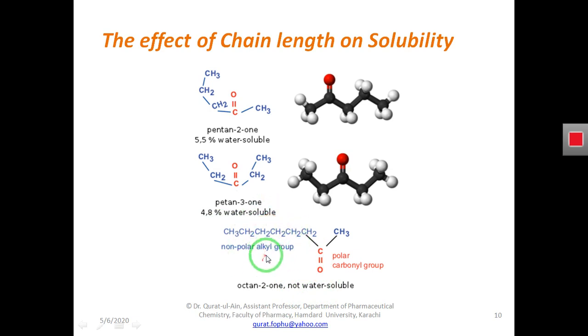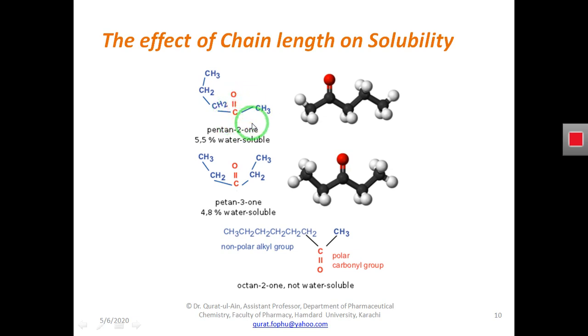So one thing is that as we increase the number of carbon atoms in the alkyl chain of ketone, the solubility decreases. And the other thing is, if the ketone has equal alkyl chains, that is, both R1 and R2 are similar or the same, then the ketone will have less solubility as compared to a ketone molecule that has unequal alkyl chains.